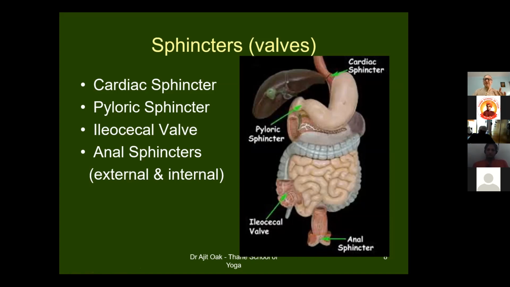The internal anal sphincter is not under our conscious control, it is involuntary. The external anal sphincter is under our conscious control to some extent. So हमको अगर टॉयलेट जाना है और हमको टॉयलेट नहीं है, टाइम नहीं है, तो we can suppress that for some time because the outer muscles have got control of our mind. और बच्चों में ये कंट्रोल नहीं रहता है. We know we have to do toilet training of the infants because infants don't have control over the external sphincter. As they grow up, they start developing control over the external anal sphincter. The internal sphincter is under unconscious control, involuntary control.